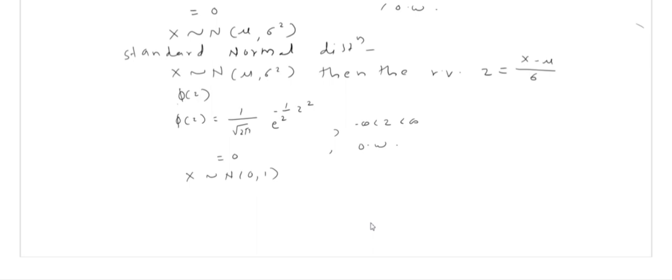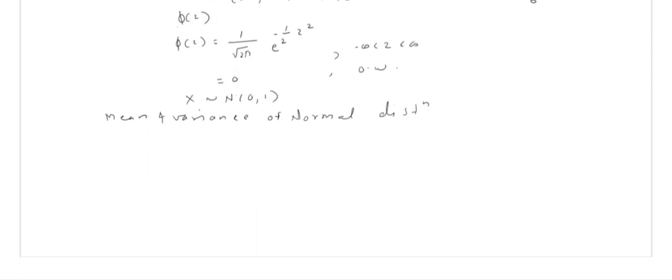Okay. Now let us find the mean and variance of normal distribution. First of all, we can see what is the mean of normal distribution. Mean is denoted by which notation? It is the expectation of x. You know this, isn't it? What is the definition of expectation of x? The definition of expectation of x is the integration over the range of x of x times f of x dx.